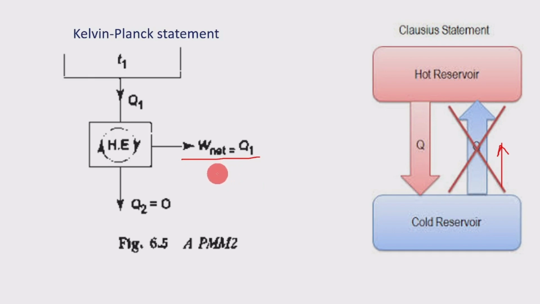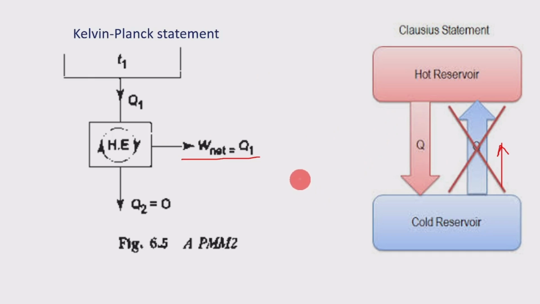In the Clausius statement, the third part is produce no effect other than transfer of the heat from the lower temperature body to the higher temperature body. We can divide both statements of the second law, Kelvin-Planck and Clausius, into three parts.